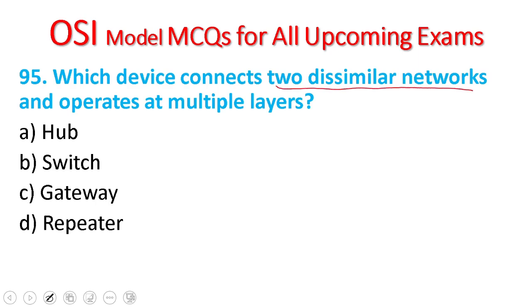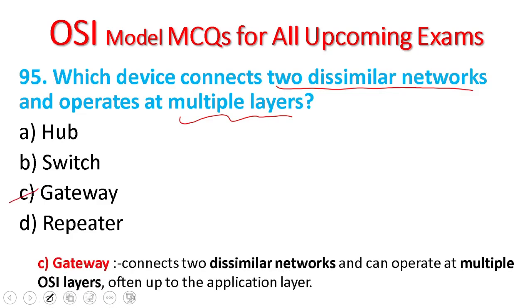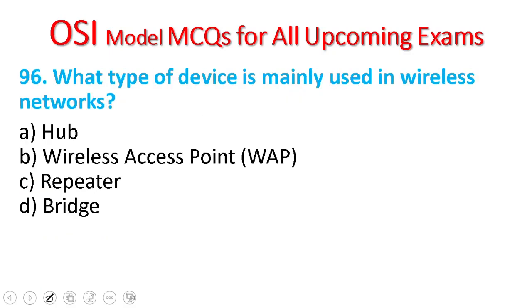C. The device which connects two dissimilar networks and operates in multiple layers is the gateway, often from the physical up to the application layer.